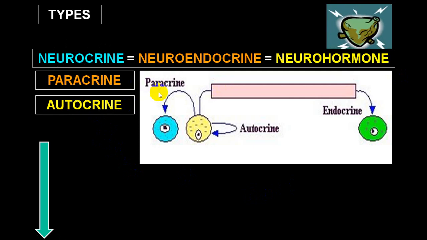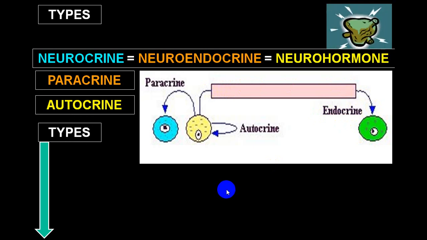Paracrine means nearby cells. This is paracrine. This is autocrine: secreted, acts on the same cell. Secreted by this cell, acts on nearby, adjacent cells. And secreted and it acts on a distant cell. So it is an endocrine system. So these are the different types of